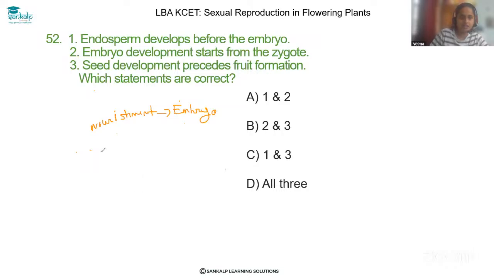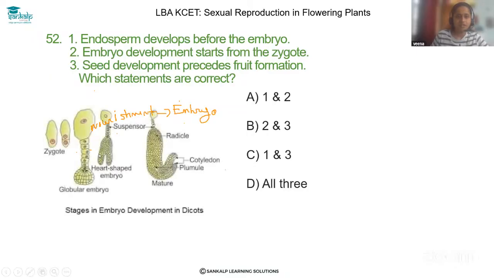And then second one, embryo development starts from the zygote. If you observe the structure here, there is a zygote, right? After fusion of male and egg cell, it forms the zygote, and from the zygote, embryo is going to develop. That everyone knows, right? If you observe here, different shapes of embryos are seen. So the embryo develops from the zygote only. Second sentence is also correct.